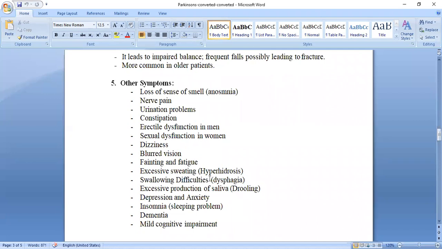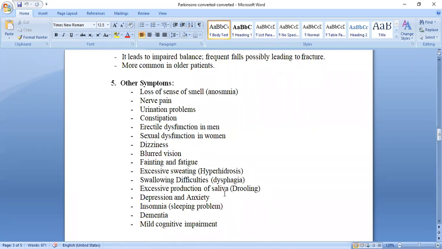Excessive sweating is there. We call it, in medical terminology, hyperhidrosis. That is excessive sweating. Swallowing difficulties are called dysphagia. Due to this slow, sluggish movement, it appears here also. Slow swallowing difficulties, as I explained before.